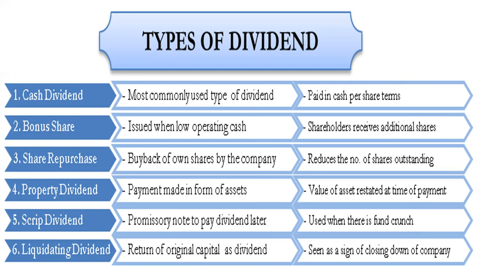As per the terms, the company pays the dividend in terms of cash. Then second comes bonus share. Bonus share is also used by the company. Here a company issues a surplus share when they have low operating cash. When they have low operating cash, shareholders receive additional shares from the company side. So this is about bonus share. Bonus share means extra shares will be given to the shareholders instead of the cash dividend.